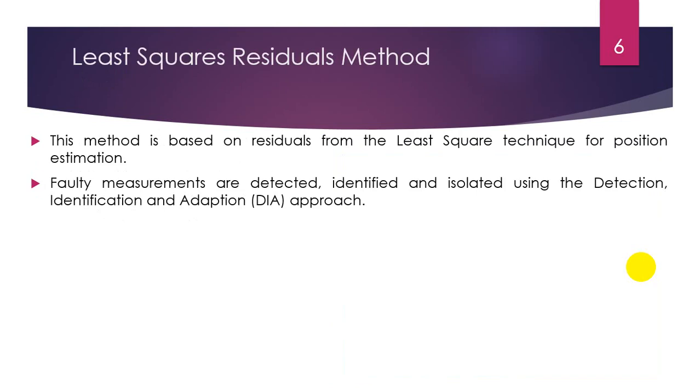The RAIM method used in our project is the least square residual method. This method is based on the residual from the least square technique for position estimation. Faulty measurements are detected, identified, and isolated using the detection, identification, and adaptation approach. Test statistics for detection and identification are calculated and compared to a predefined threshold calculated using statistical principles.